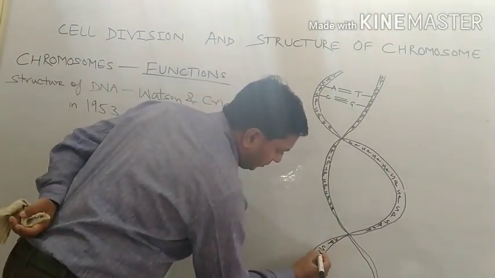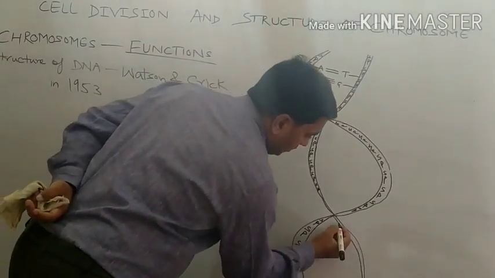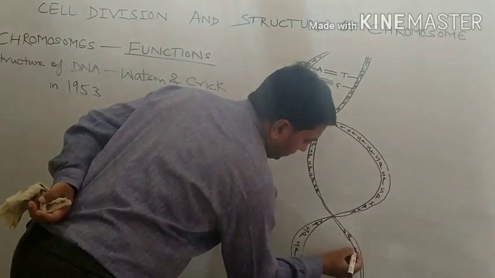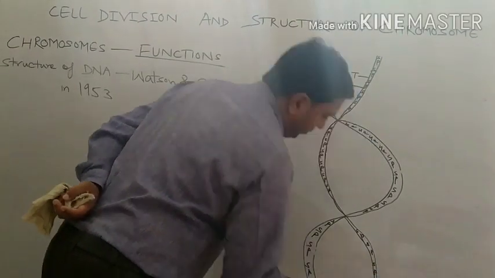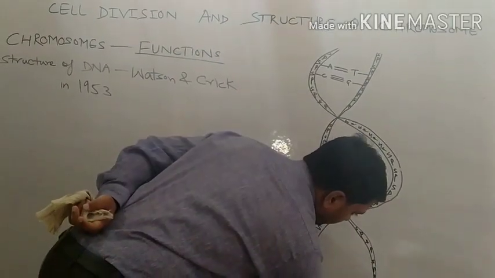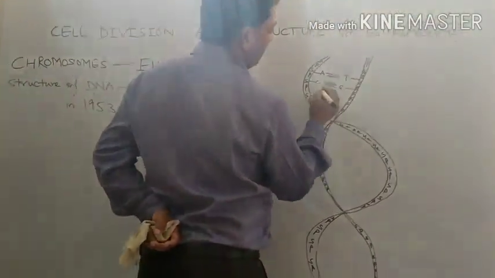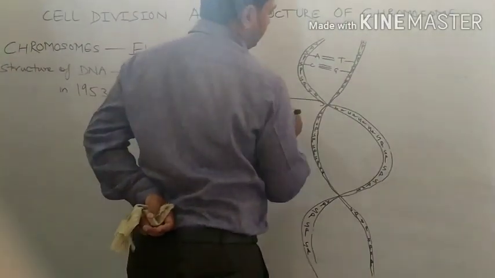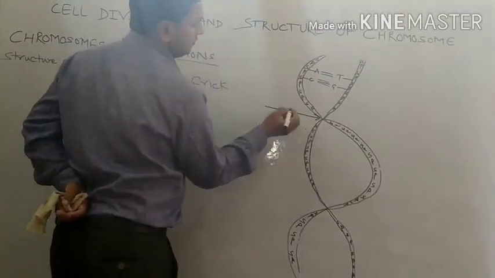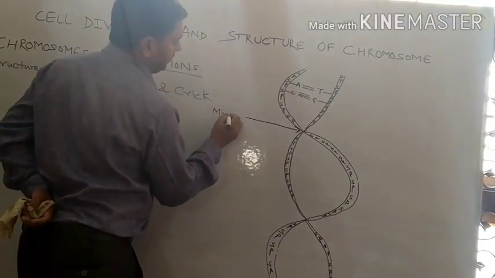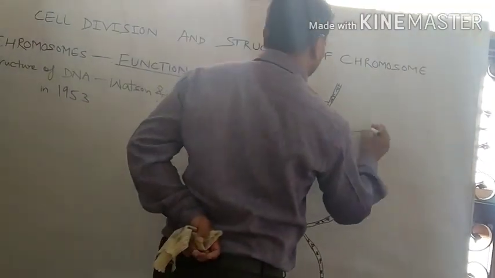Here also SP. Okay. In this way we have drawn the structure, and nitrogen base is in between like this only. This is the minor groove. Here is the minor groove. This is the major groove.